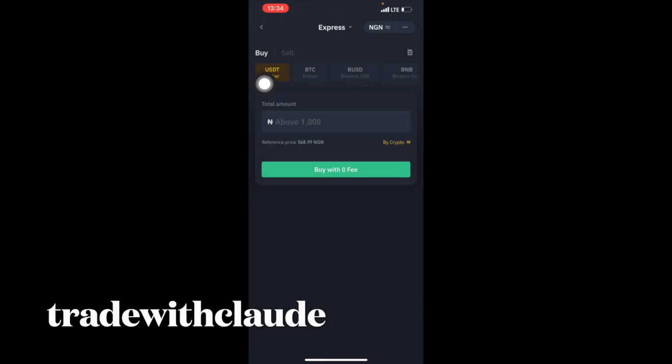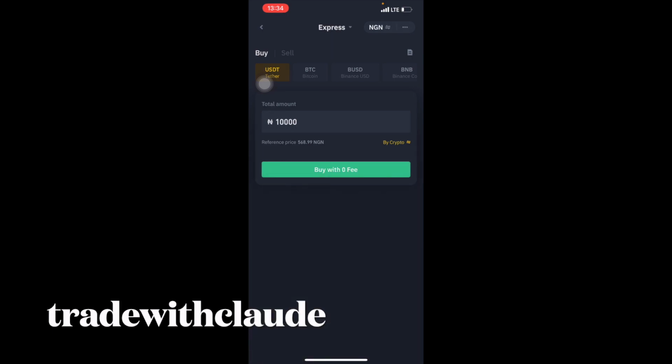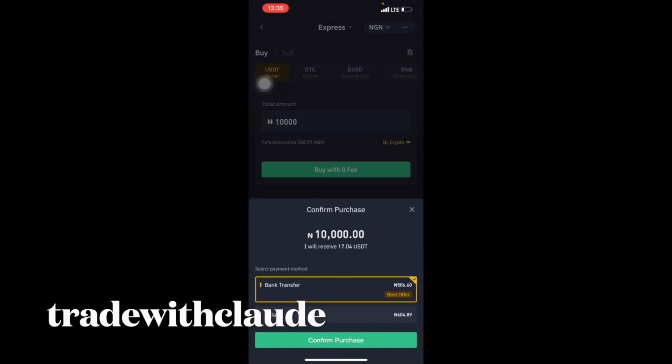Click on express. You will see the option. Now as a Nigerian, I can decide that I want to buy 10,000 naira worth of BTC. You see buy with OFI. When you see buy with OFI, Binance will show me that I will receive 17 USDT if I send 10,000 naira. I will have an option to pay through bank transfer, or I can use my card. If I use my card, you can see down here that what I'm going to be spending will be 604 instead of 586. So it's better I click on bank transfer.